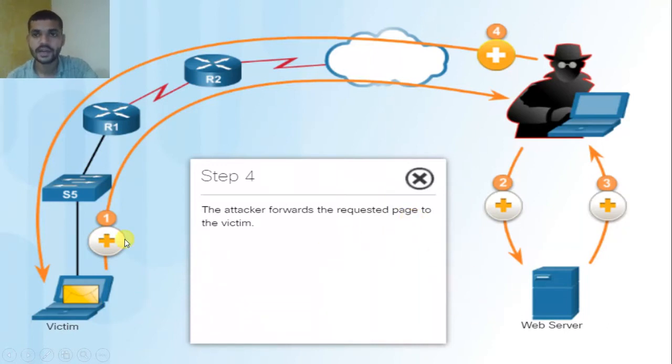So what does the attacker actually do here? The attacker changes the message, changes what the victim wants from the server. He uses the victim's information and sends it again, so the victim thinks it comes from the server, but it doesn't come from the server. It is sent by the attacker. So this is the man in the middle attack.